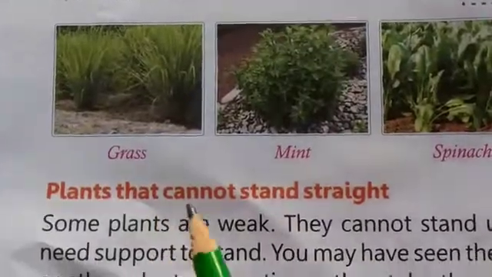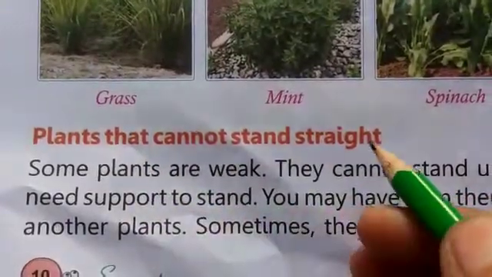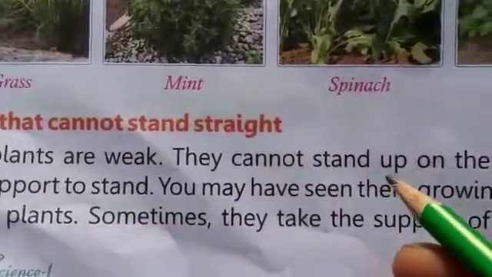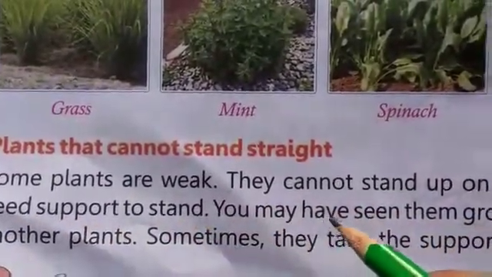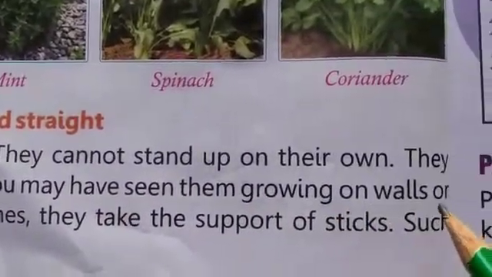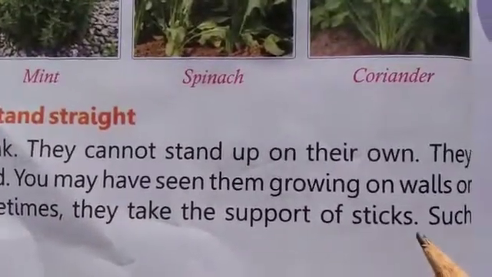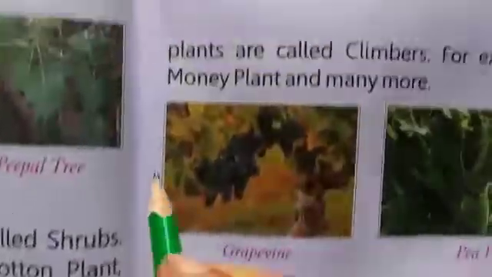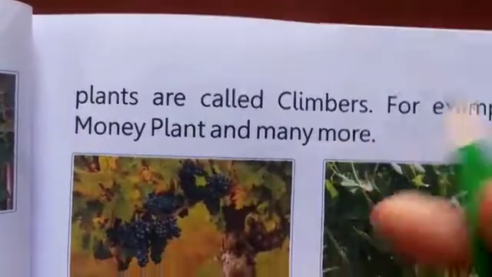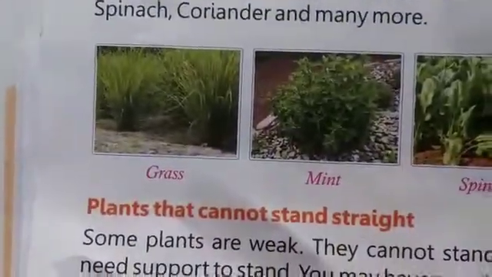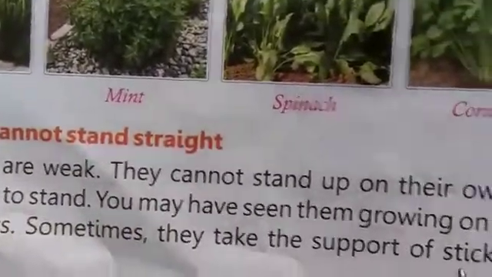And next one is plants that cannot stand straight. Some plants are weak, they cannot stand up on their own, they need support to stand. You may have seen them growing on walls or another plant. Sometimes they take the support of sticks. Such plants are called climbers. What are climbers? They are weak plants and they need support to stand, with the help of a stick.